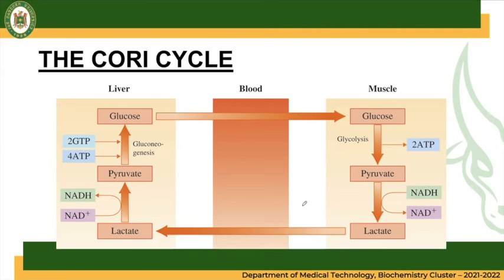So lactate in our muscles is released into our blood and carried into our liver, where lactate is processed to become pyruvate, and pyruvate undergoes gluconeogenesis. Therefore, we are forming a glucose molecule. Where your glucose now again passes through the blood and to the muscles, where glucose can be used in glycolysis to convert it to pyruvate, and we will produce ATP.